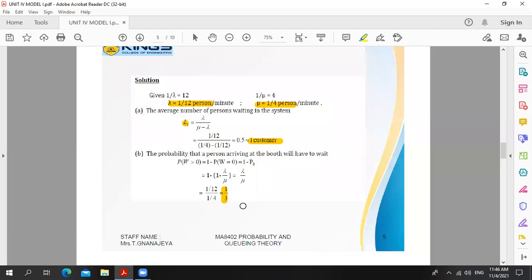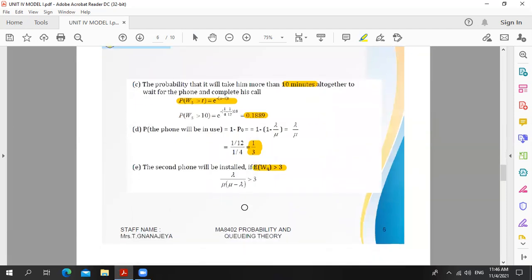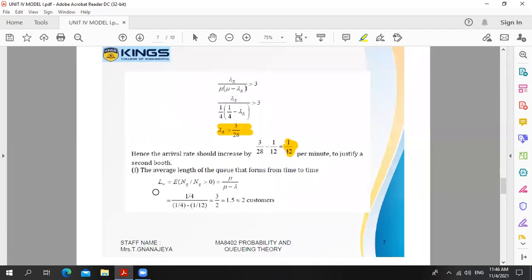So we are collecting that formula. The answer for question F is LW, which is E of NQ such that NQ is greater than 0. The formula for LW is mu divided by mu minus lambda.